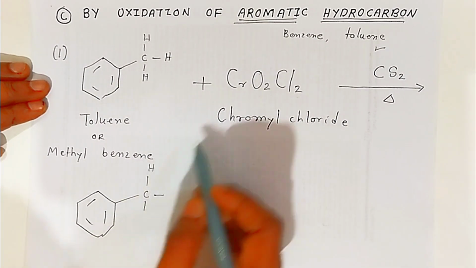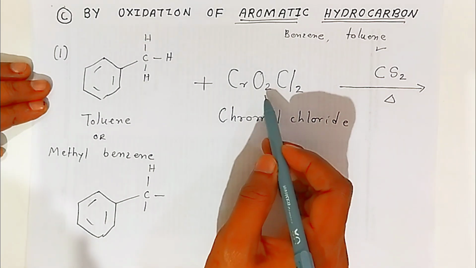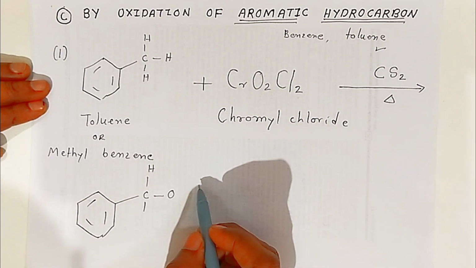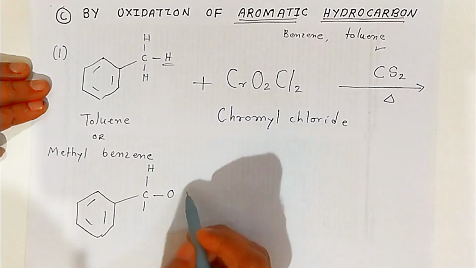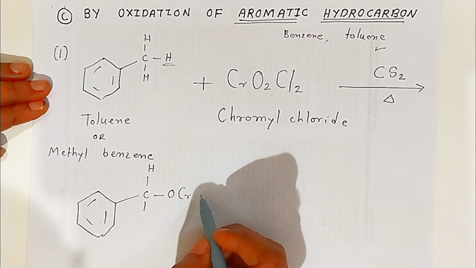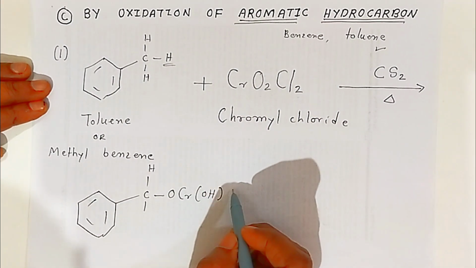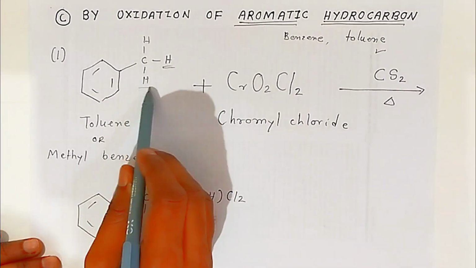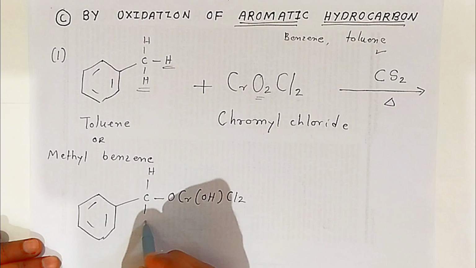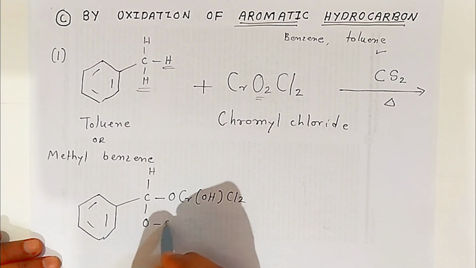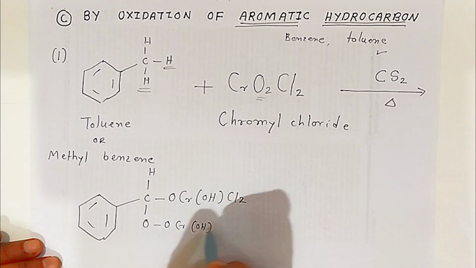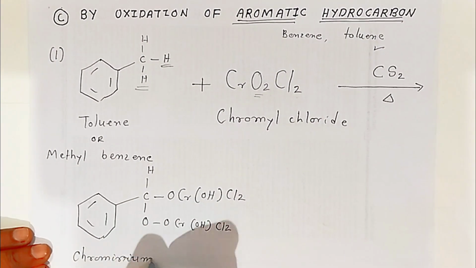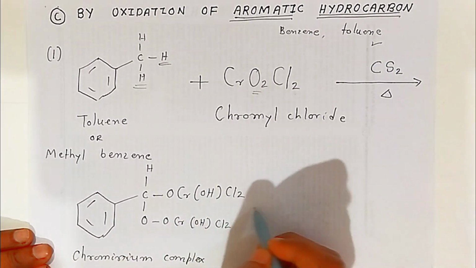So students, two molecules will combine like this. Oxygen is 2, so this oxygen of chromyl chloride will combine, and one hydrogen is there, students. Chromium will be as it is and will form the hydroxyl group, and there are 2 chlorine. Now this hydrogen will combine with this oxygen, and it will form Cr(OH)2 and Cl2. This is a chromium complex because it contains chromium.